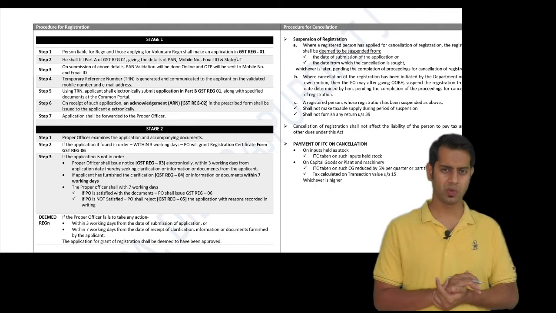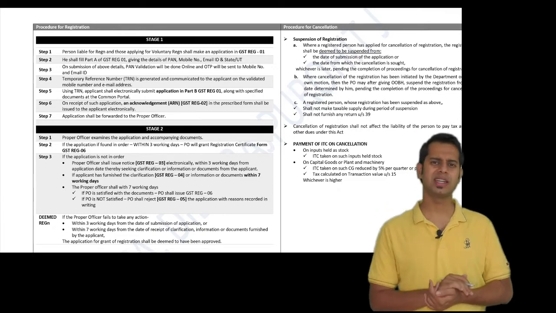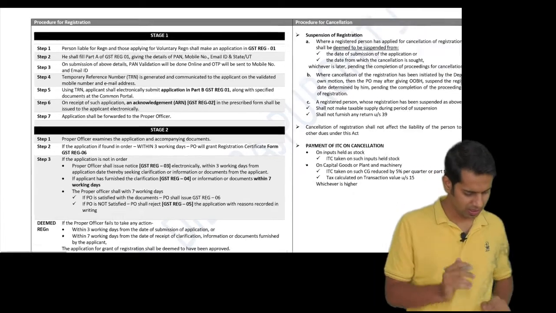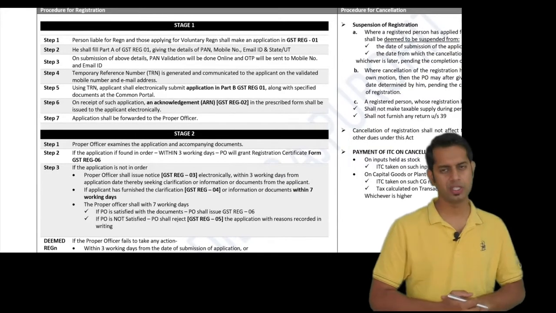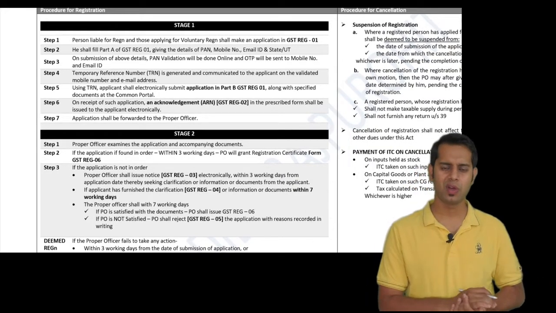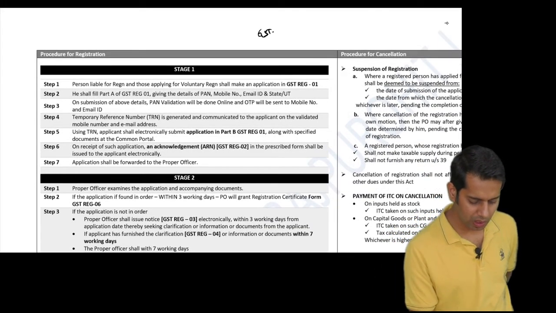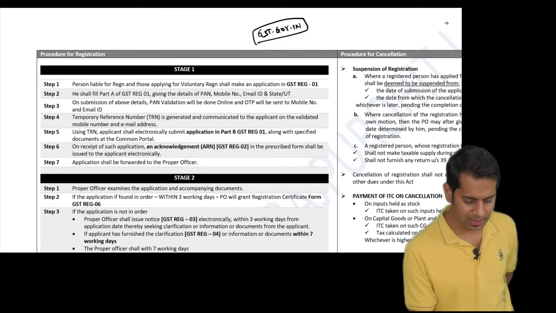For TDS, TCS and non-resident taxable persons, there are some special provisions. Now we saw that I should apply for registration if I am liable for registration. How should I apply? You should apply by going to a portal called gst.gov.in. This is the GST portal.